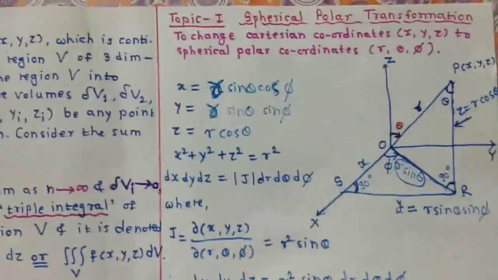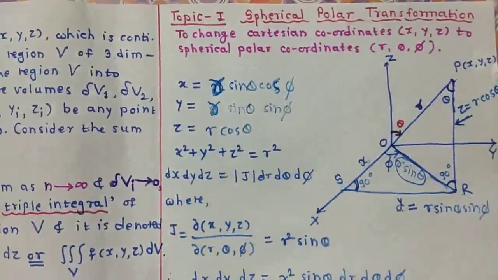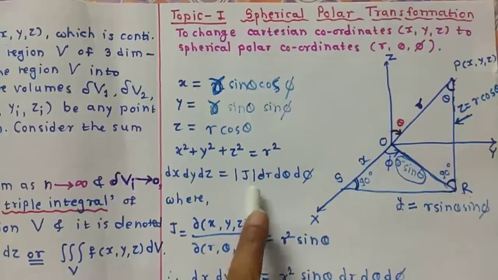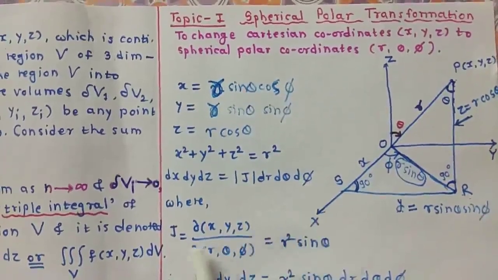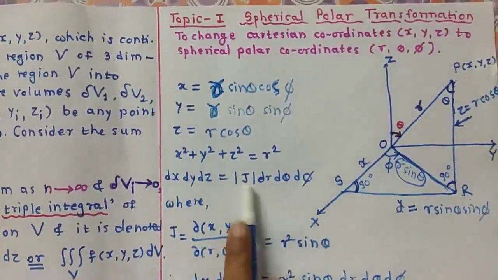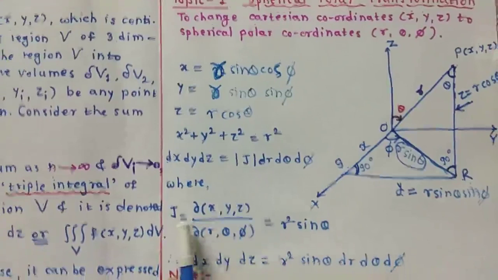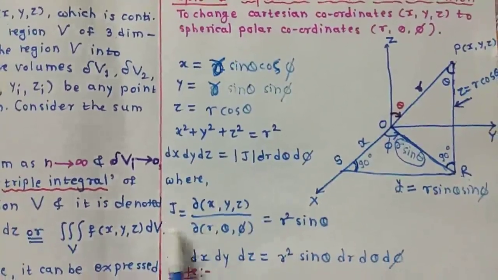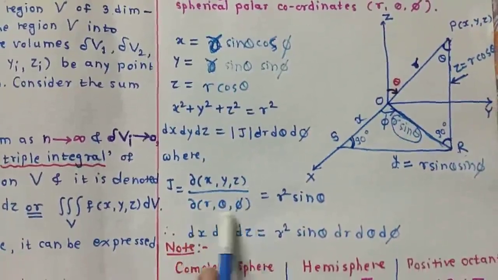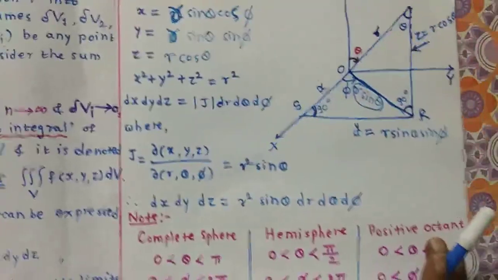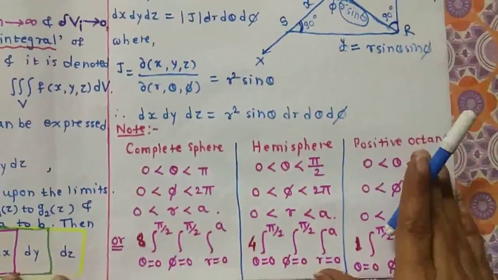Then x square plus y square plus z square is equal to r square, and dx dy dz is equal to modulus of Jacobian into dr d theta d phi. Here we take the modulus of the Jacobian, where Jacobian J represents the Jacobian of x, y, z with respect to r, theta, phi, and if you evaluate this Jacobian, it gives us the value r square sine theta.